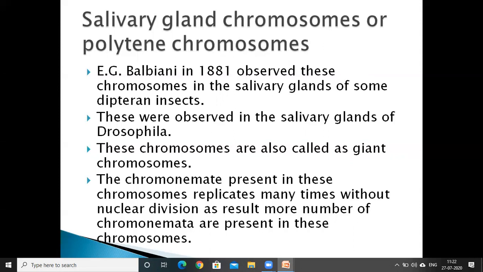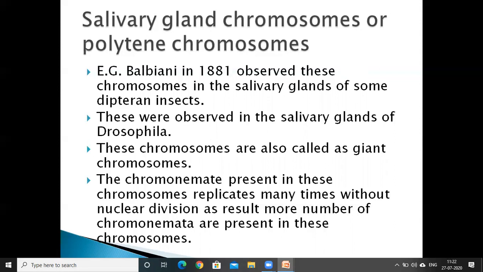In these chromosomes, the chromonemata replicate many times without nuclear division. That's why a number of chromonemata are present in these chromosomes.